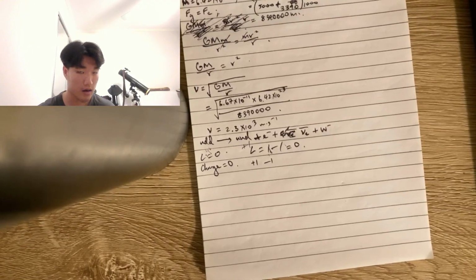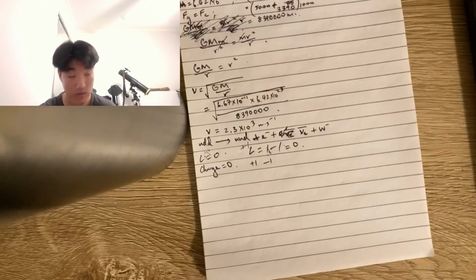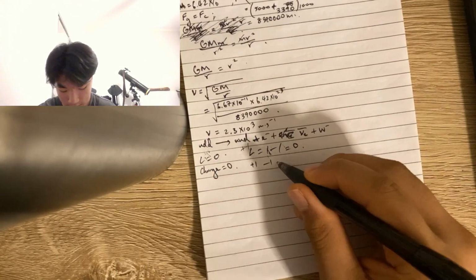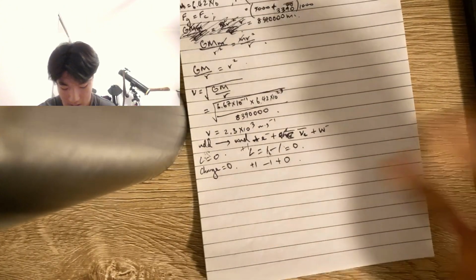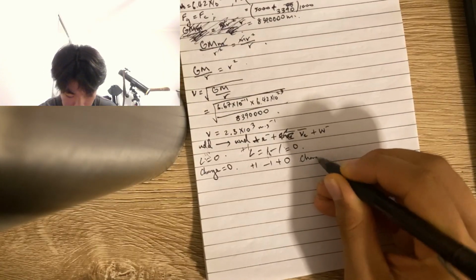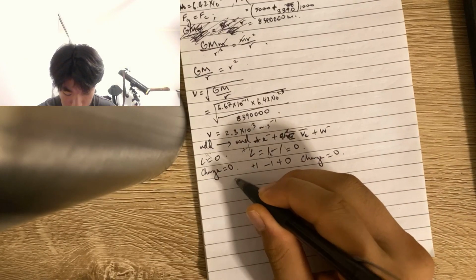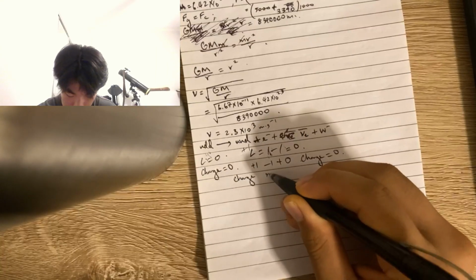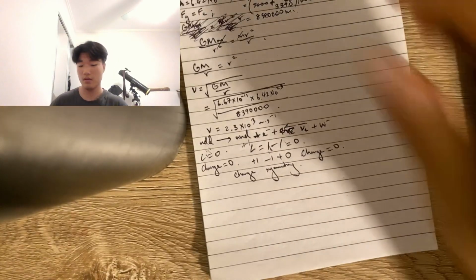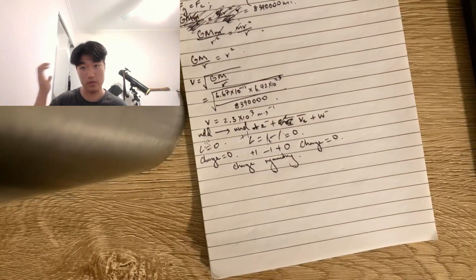It can't occur. So that's why the interaction in that case would not be permitted. In this case, however, since this is a neutrino, it does not contribute to the charge. It's neutral, and so charge for the right-hand side is also 0. And because of that, it obeys the charge symmetry, meaning that this interaction is actually permitted, and that's why the neutrino in this case is so significant.